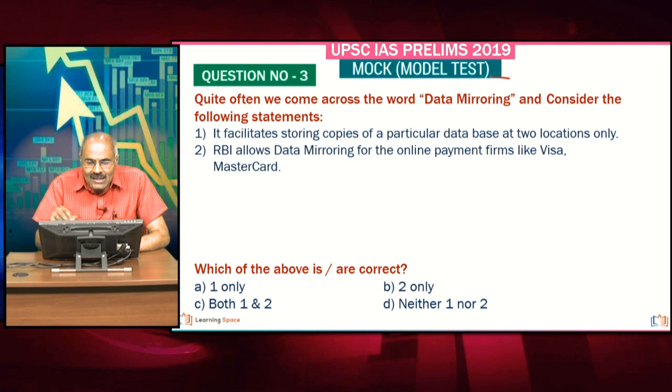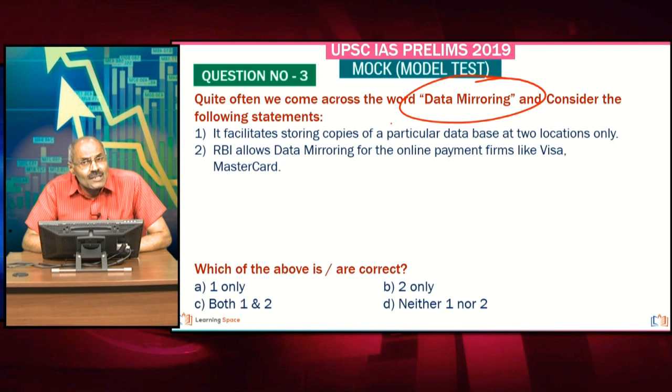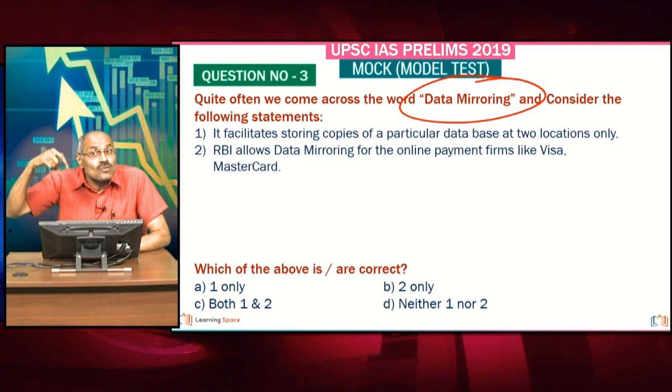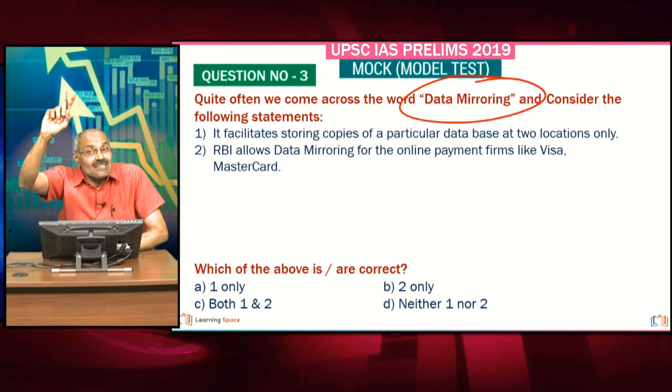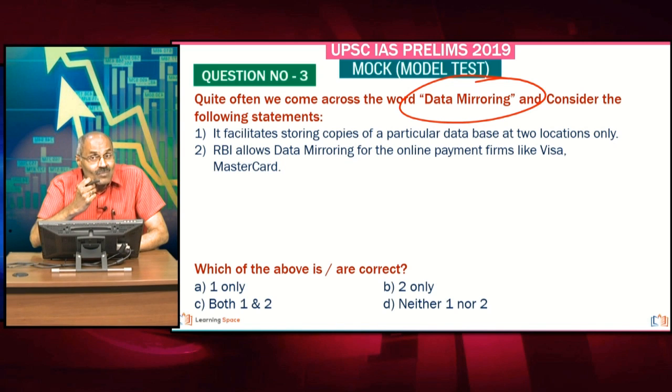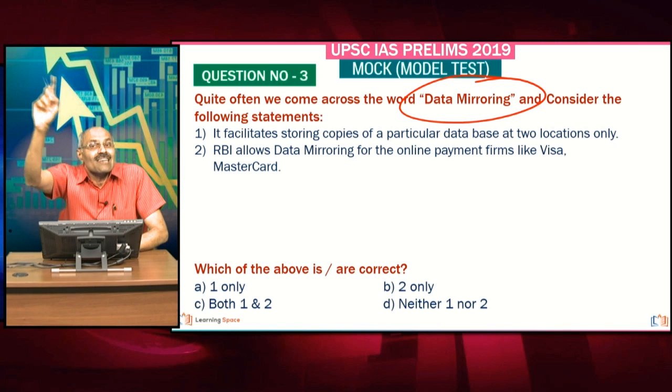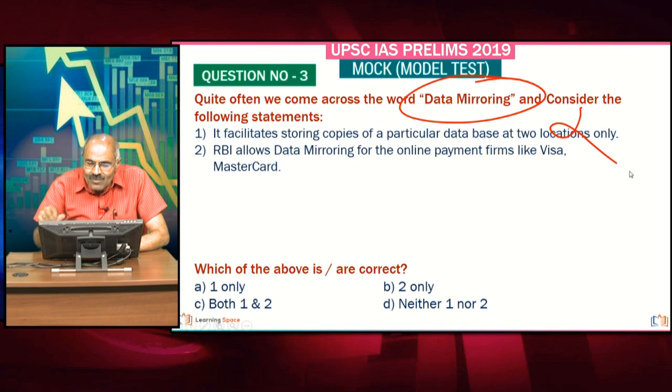Right, next one, data mirroring. This is in the news because the Reserve Bank of India said online payment companies like Visa and MasterCard should store the data within the country, and it has not allowed data mirroring also. What is data mirroring? Data mirroring means the data can be kept at various places. That means copies of the data can be taken to various destinations. So please correct the first one. Here it is mentioned 2 locations only.